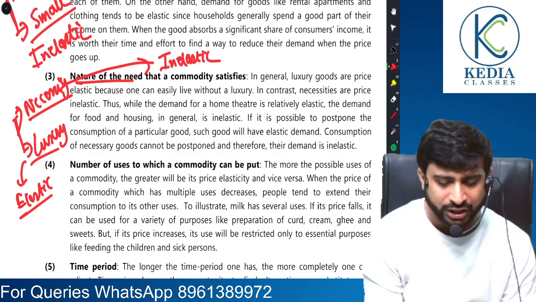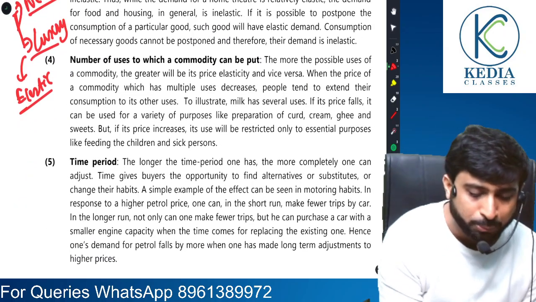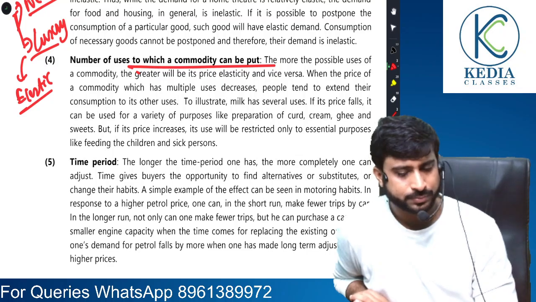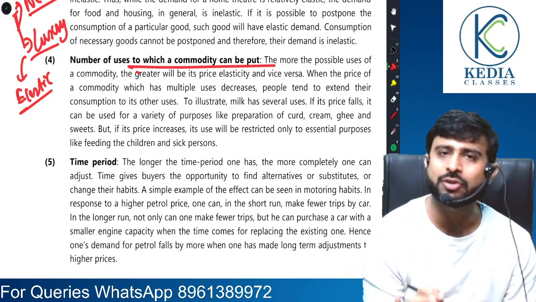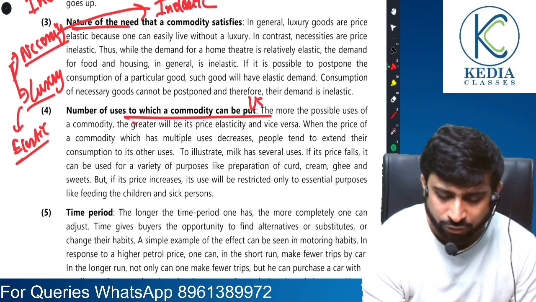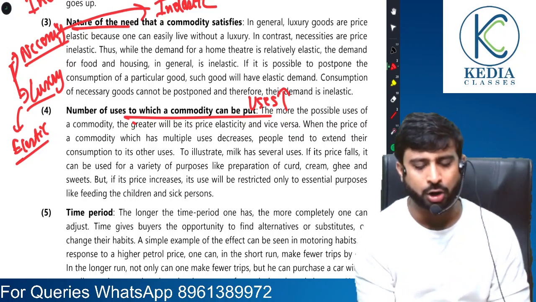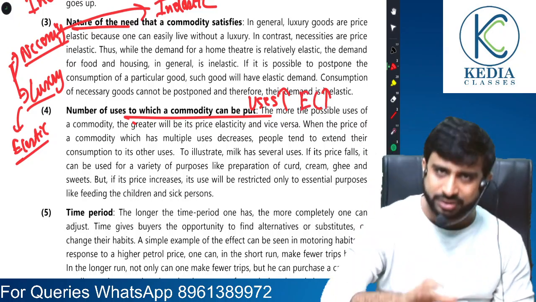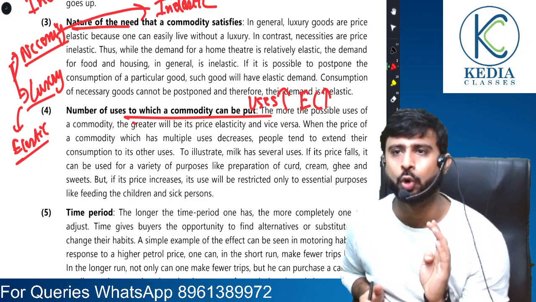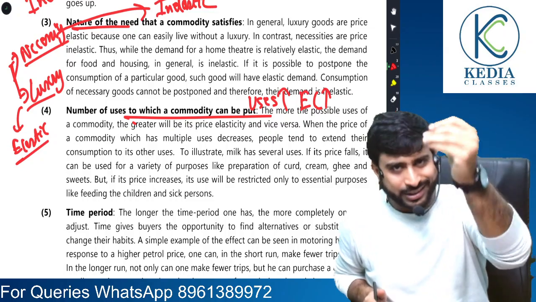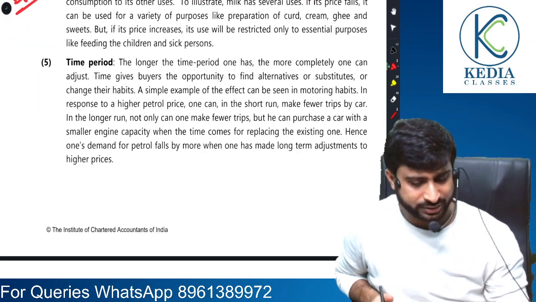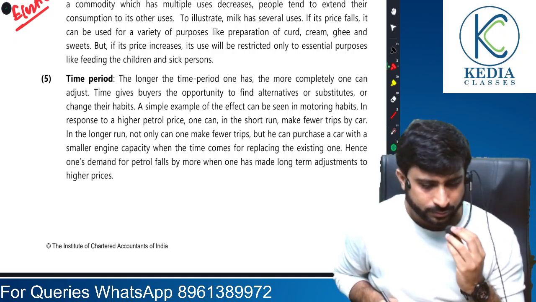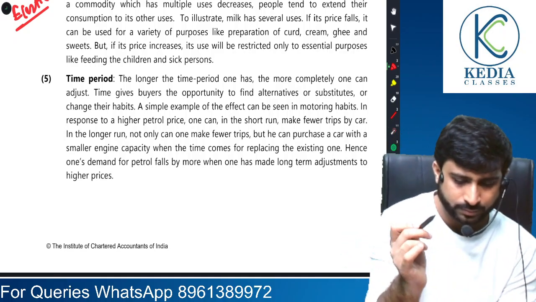Another point that we need to cater here is the number of uses to which a commodity can be put. So remember one thing, if a product has more uses, greater the number of uses, greater the elasticity. If the product has fewer uses, elasticity will be low. If more uses, more elasticity; fewer uses, less elasticity. Sir, we have understood, sir.